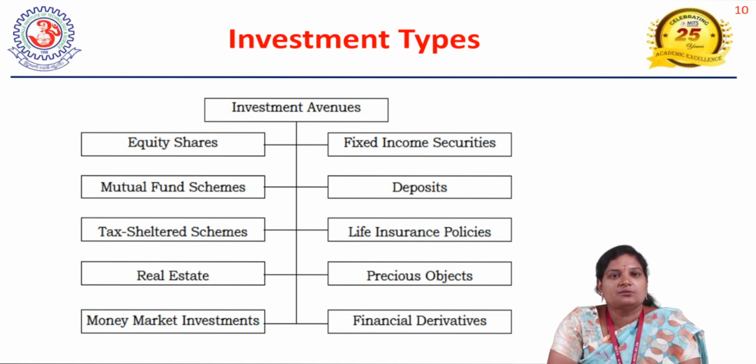Then coming to another important one, money market investments. Investors who may not have enough time to invest their funds, and who contribute for a short span and require those funds afterwards, can choose money market investments. These give a short span, only 1 year.